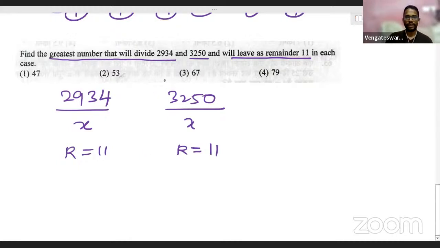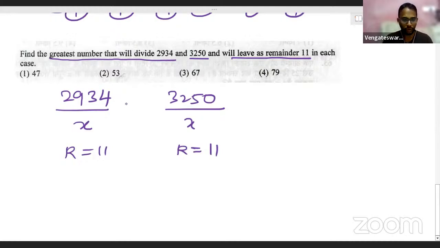There are many approaches to do this problem. One smart approach is to try to get the answer through the options itself. You try with the options, to see which option will exactly satisfy this. That way you can get the answer. But of course, I will not say that is an easy or efficient method. You'll have to do some trials, and it might take more time.